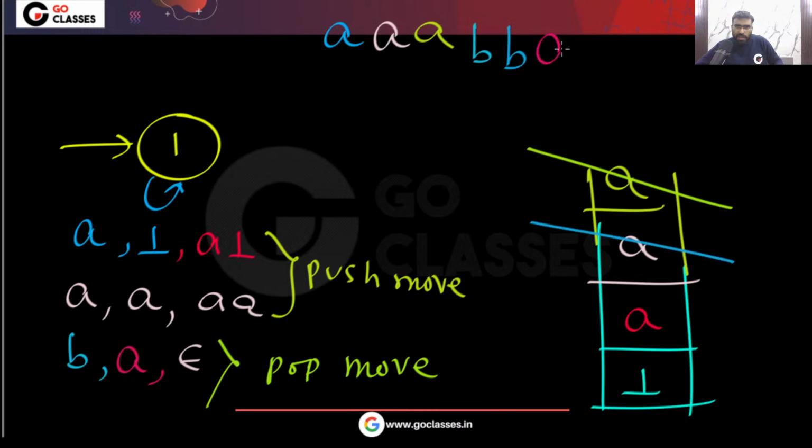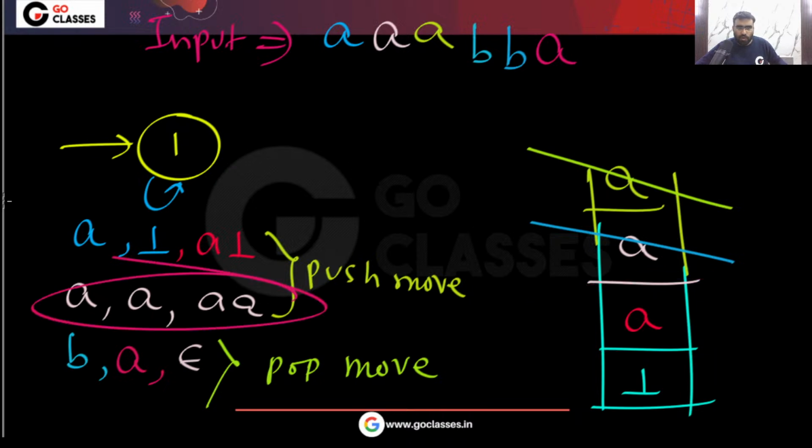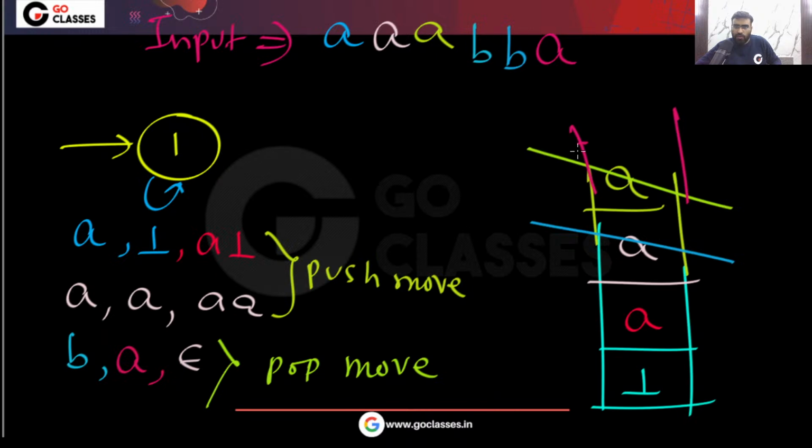Now let's assume A comes. In the input A comes and this is your stack. Remember, this is your input. On the input A comes, on the top of the stack there is A. So this move you can take. Basically, again you will push it. Very simple.